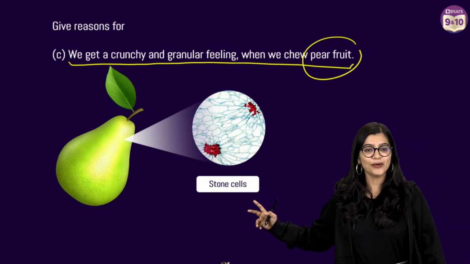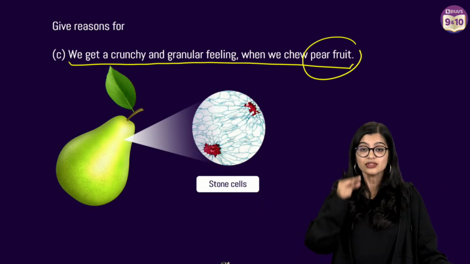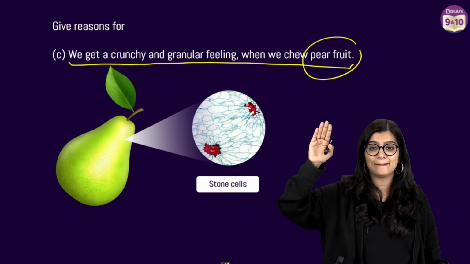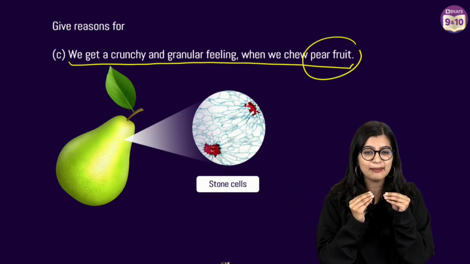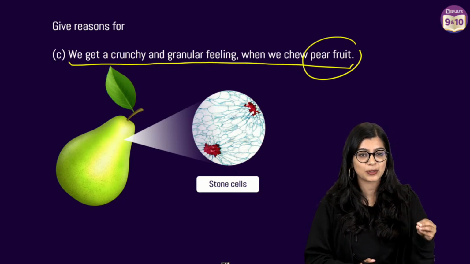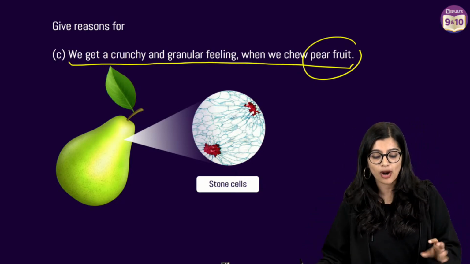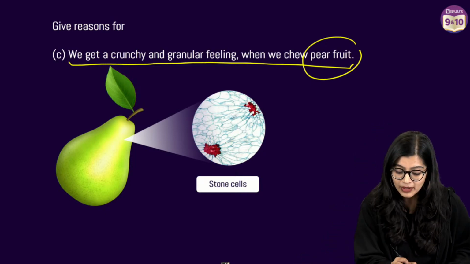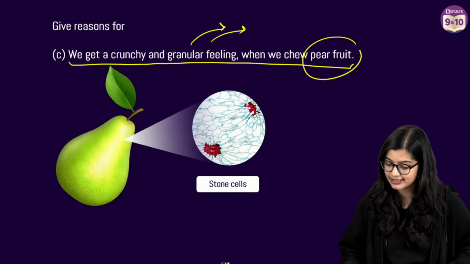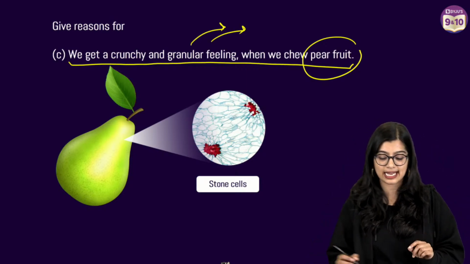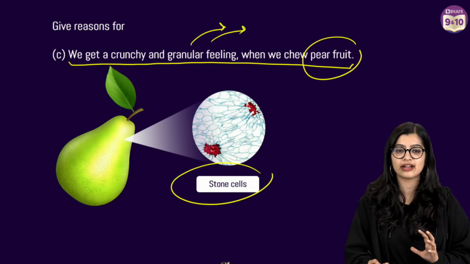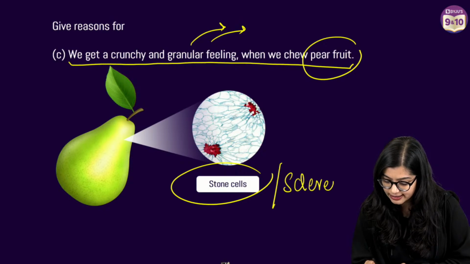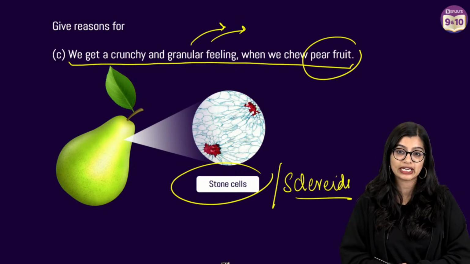As we all know, if you've had pear, you would have seen that especially the outer part is a little bit hard. Now, what is the reason behind it? In this case, we see that this is because of the presence of stone cells. This is a little extra information, but if I tell you the word sclereids, I am sure you will be clear.